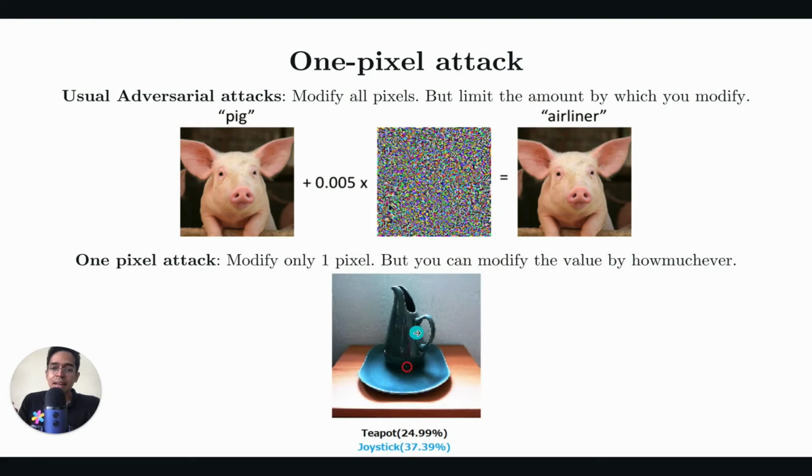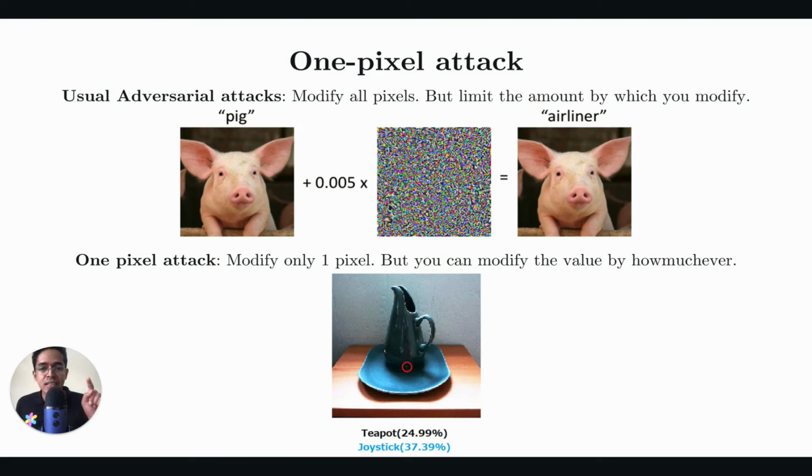In one pixel attack, for example, in this image, you can see there is a small dot inside this red circle. That dot is the one pixel that is modified. And because of that, the original image, which was classified as a teapot with 24.99% probability, is now classified as a joystick with 37.39% probability. This is one pixel attack.